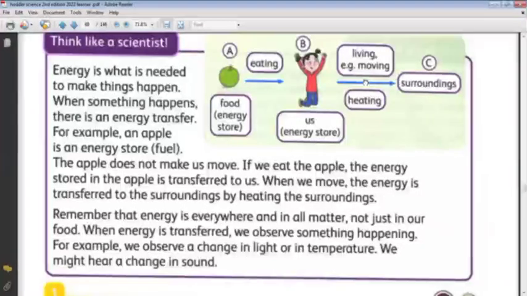إن الانرجي is everywhere. In any matter there is energy which is stored inside this matter, and the energy is transferred. We can observe the transferring of energy when there is something happening, when something moves, or we can feel heat, or we can hear sound, or we can see light. So there is energy. Okay.